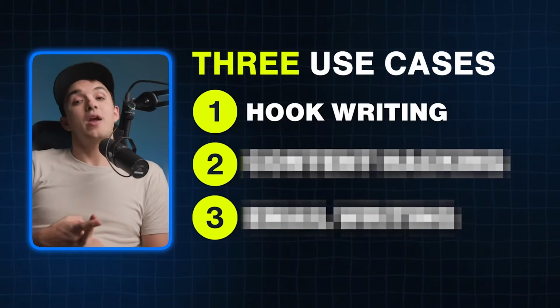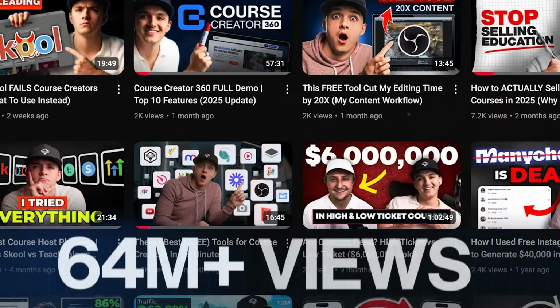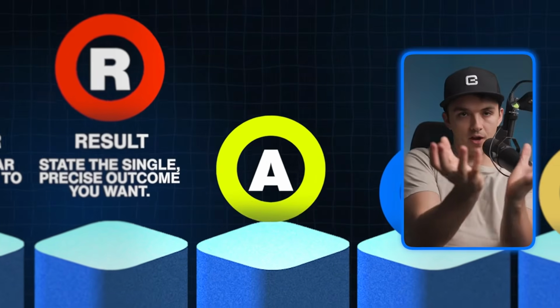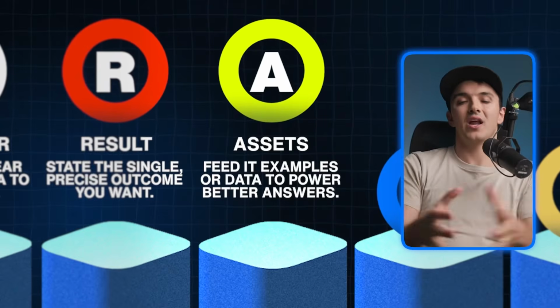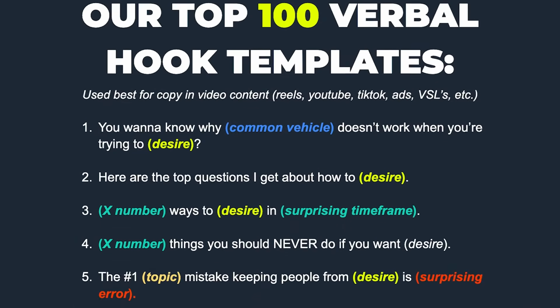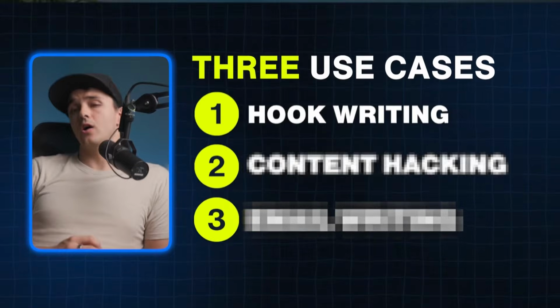First, I'm gonna show you how I write all of my hooks with this process. We have spent over $2.5 million on ads testing thousands of hooks. Over the last 10 years, we have generated hundreds of millions of views between multiple different brands. And as a part of the framework, the assets, I'm actually gonna give you what I've distilled over the last 10 years of my 100 most used hook templates, along with the 10 hook formats that you can pretty much put any hook into, which is going to force AI to give you absolute golden output for your hooks.